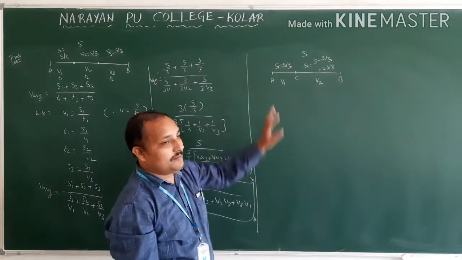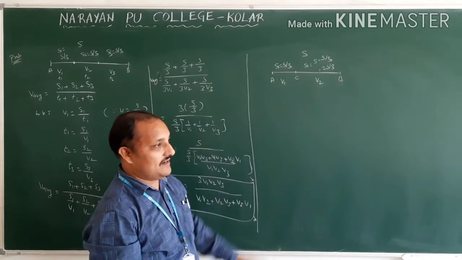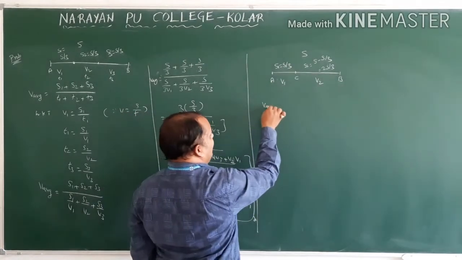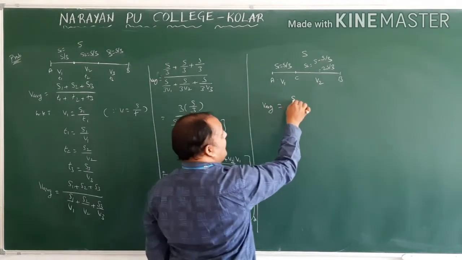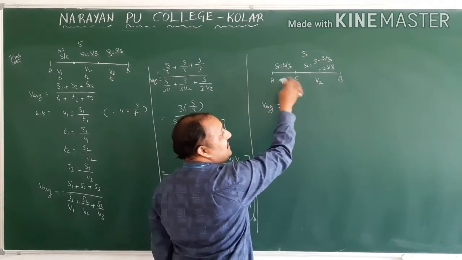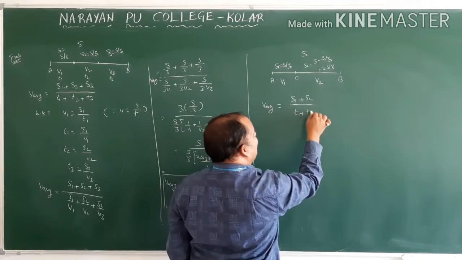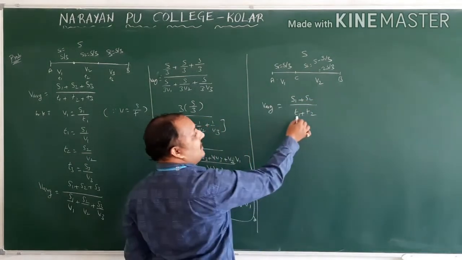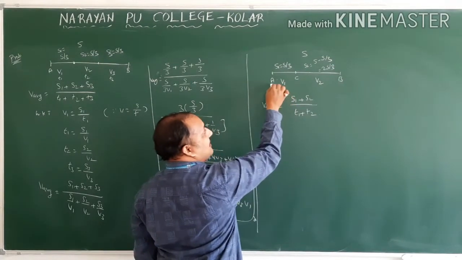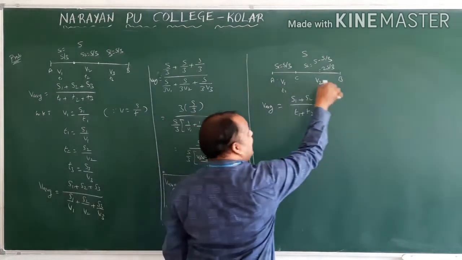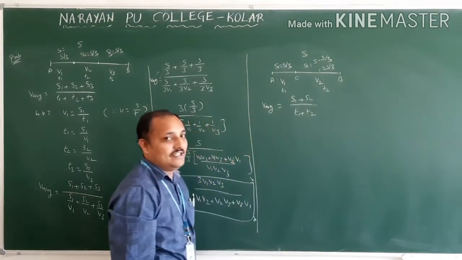So they will give problems like this only. In options they will give equations. So average velocity or average speed formula: V average is equal to, here how many distances are there? Only two distances. Therefore we have to write the formula S1 plus S2 by T1 plus T2. We have to eliminate T1, T2 because we don't know them. From A to C, let us assume it takes T1 time. From C to B, let us assume it takes T2 time.